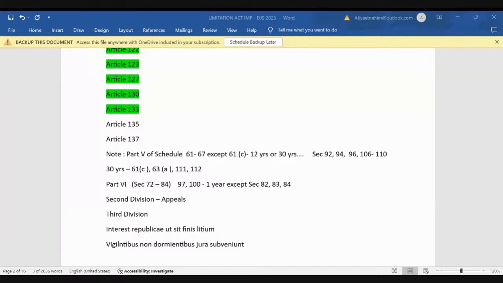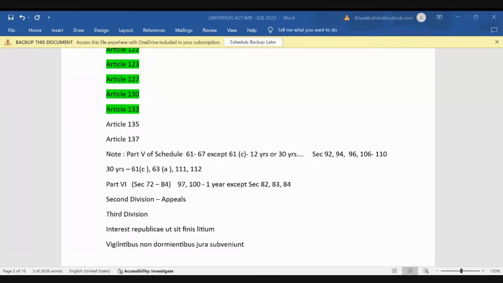But there is an exception. Can anyone tell me which section is an exception to this, that limitation bars the remedy but does not extinguish the right? What is the exception?